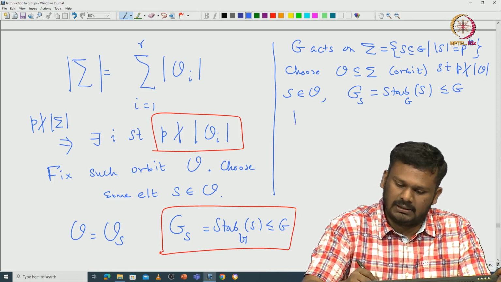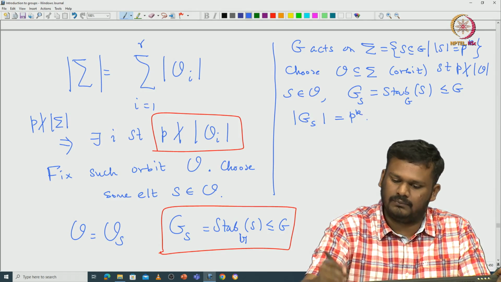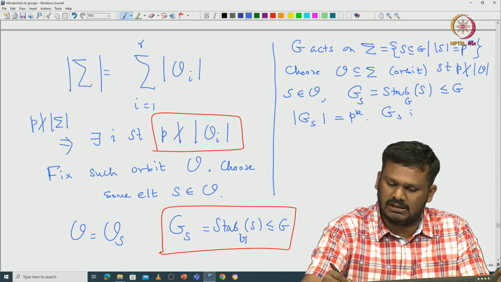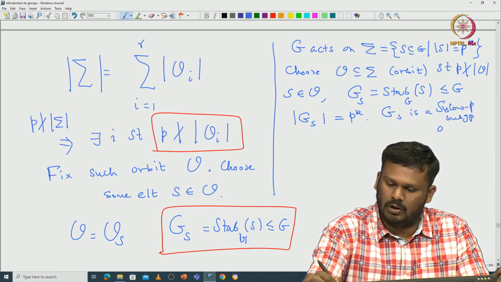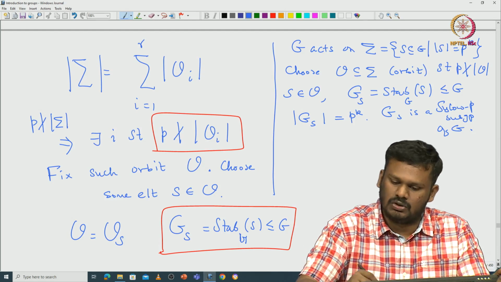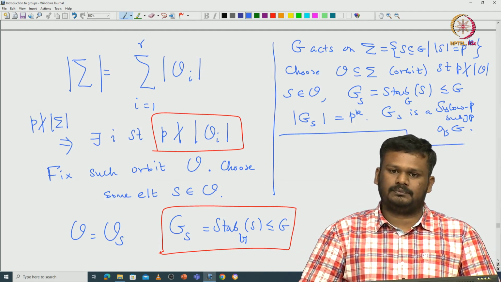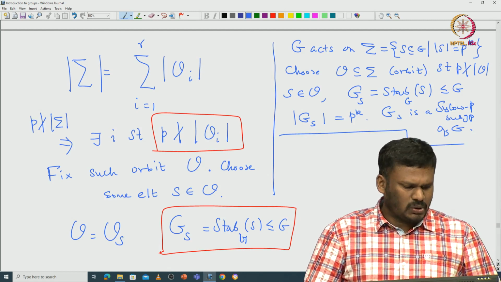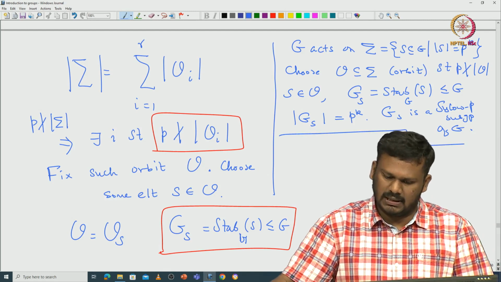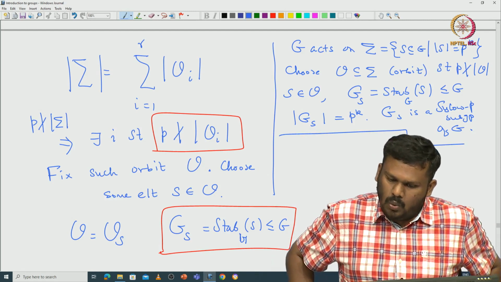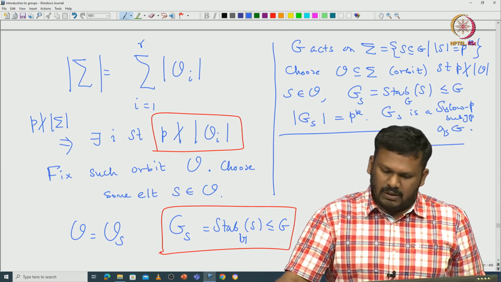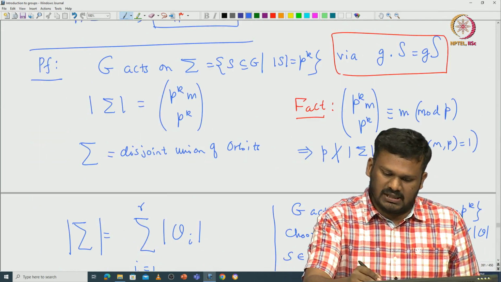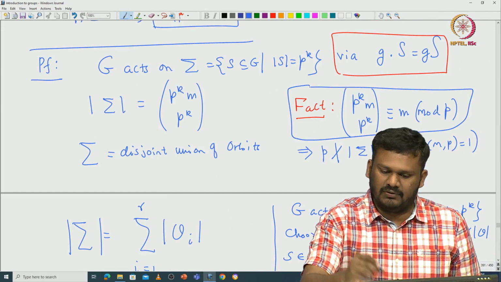We proved that the cardinality of G_S is exactly p power k, and in particular G_S is a Sylow p-subgroup of G. So, this is what we have proved. Let us look at this very closely, and then we try to understand what happens to the orbit. But before that we still need to check this fact. This is something we assumed.